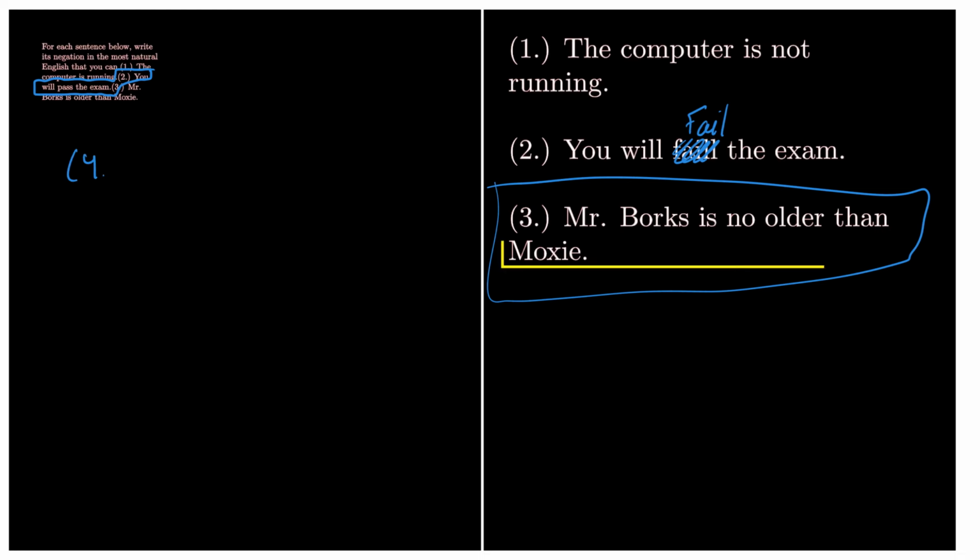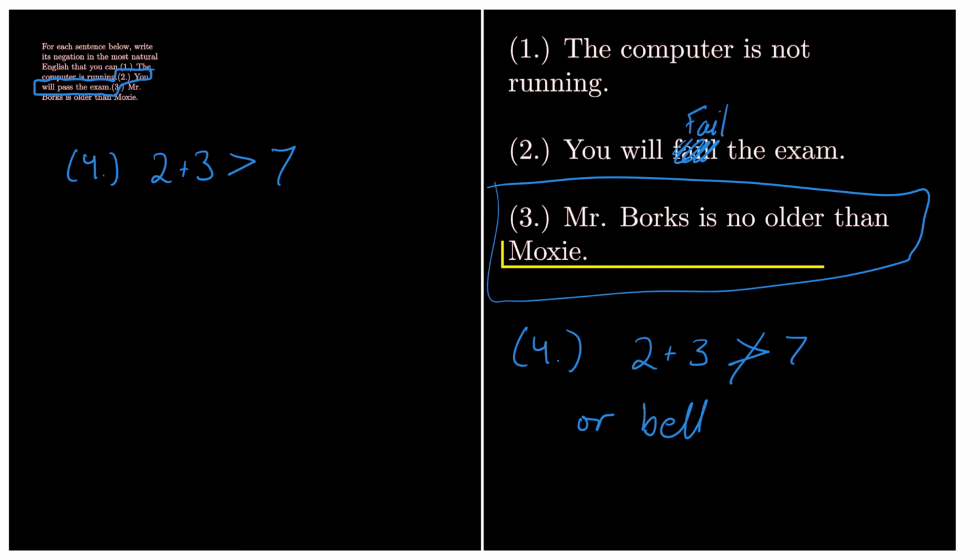And let's not forget that at the very end, I tacked on this one extra symbolic exercise, which is the original proposition 2 plus 3 is greater than 7. And its negation could be written using the principle that I talked about last time by writing just a slash through the greater than symbol. That is technically acceptable. So we could write 2 plus 3 is not greater than 7, but again, there's a bit of an improvement. We just understand it and speak it and think it a little bit more naturally if we instead equivalently write it as 2 plus 3 is less than or equal to 7.